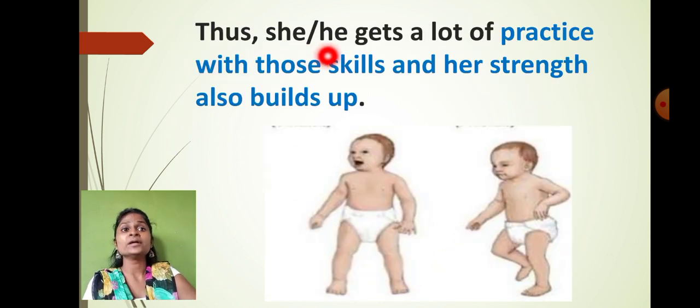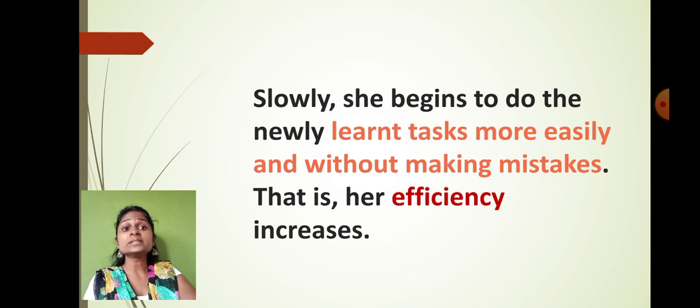And therefore the baby gets a lot of practice with those skills, and her or his strength also builds up. So when the baby tries to do the same thing again and again, the baby becomes perfect in that thing, and the skill of the baby also gets developed automatically. So this developing habit, this perfection, is called what? Efficiency. So what do you exactly mean by efficiency?